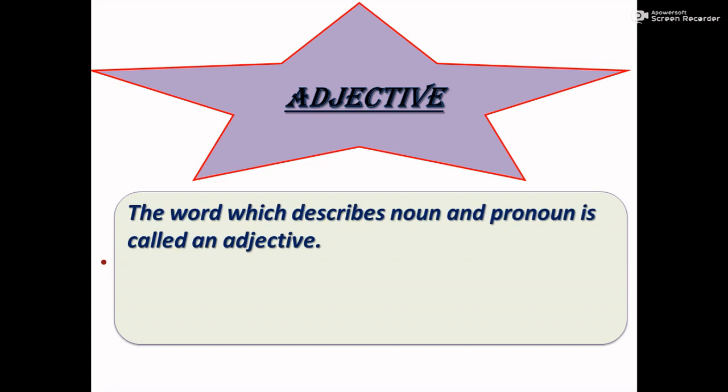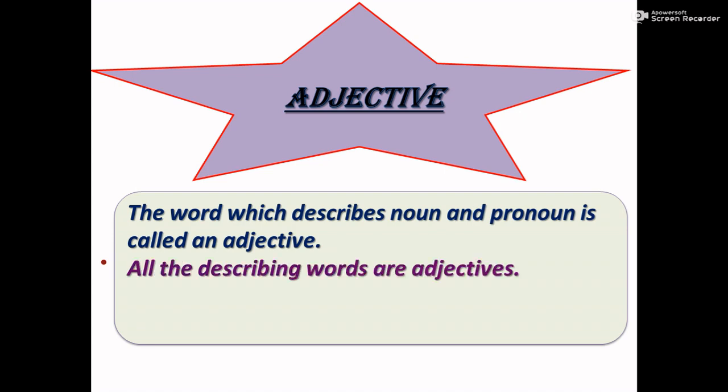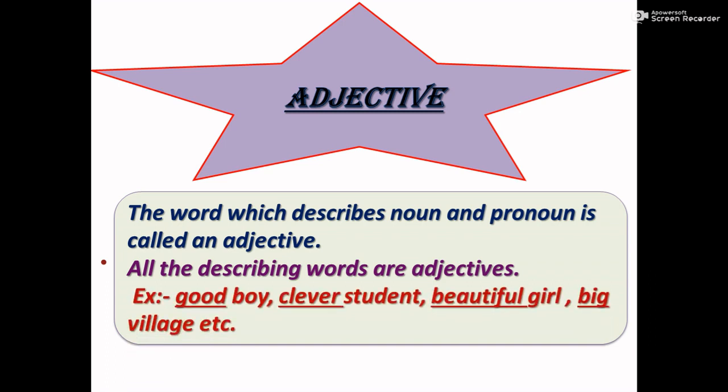First we will discuss the definition of adjective. The word which describes a noun or pronoun is called an adjective. All the describing words are also called adjectives. For example, good boy, clever student, beautiful girl, big village, etc. In these examples, all the underlined words are adjectives. They describe nouns.